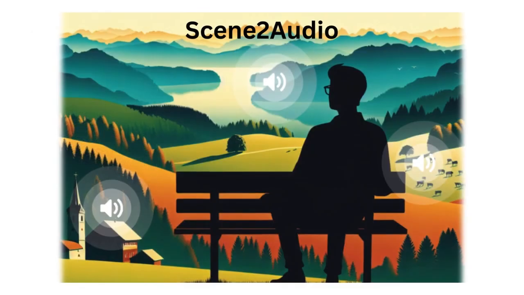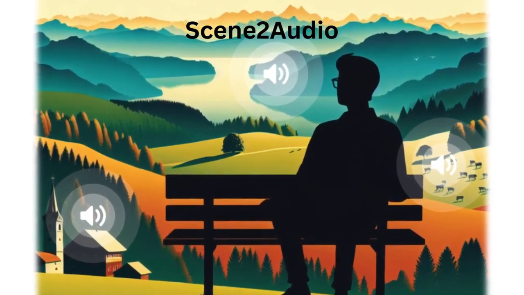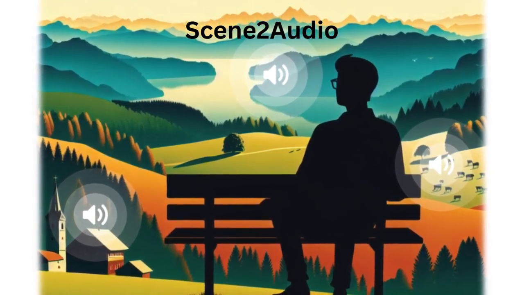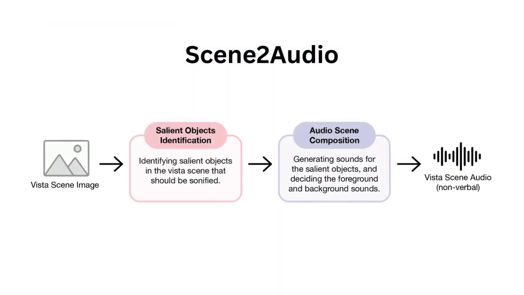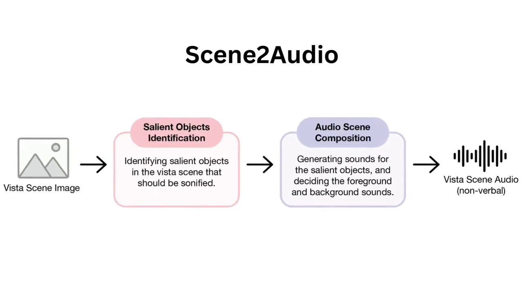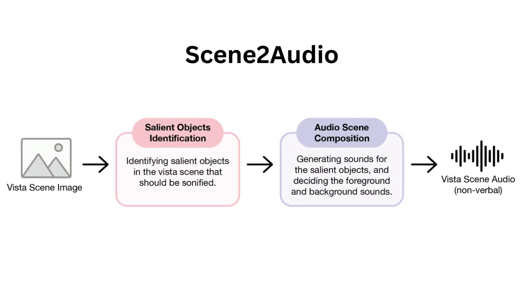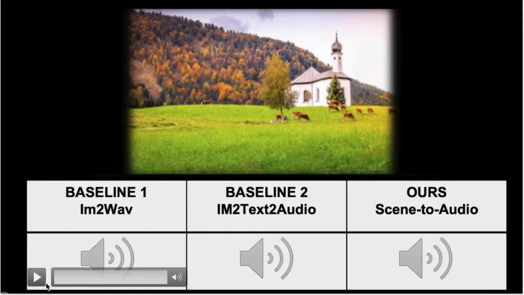In this paper, we propose a novel framework called Scene to Audio that generates non-verbal sounds to represent key elements of distant scenes. It identifies sound-making objects in the scene and produces representative audio using a combination of psychoacoustics and Foley sound synthesis. Here is an example of a Vista scene image and the sounds generated from two baseline methods and our Scene to Audio framework.